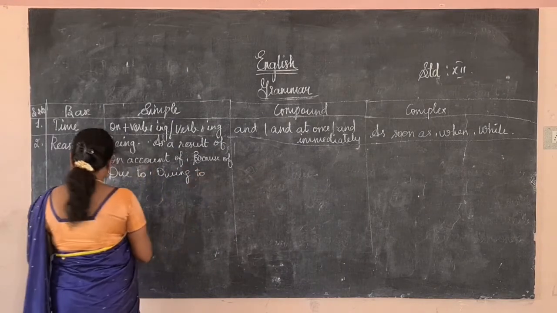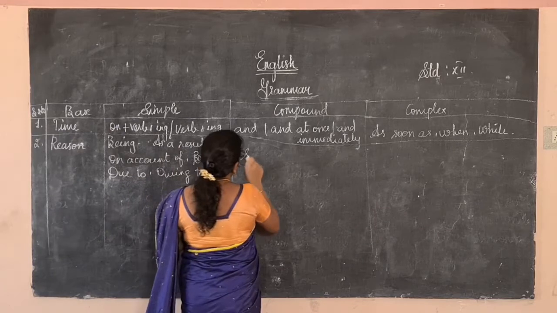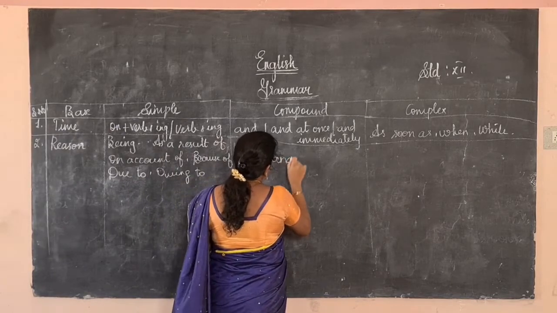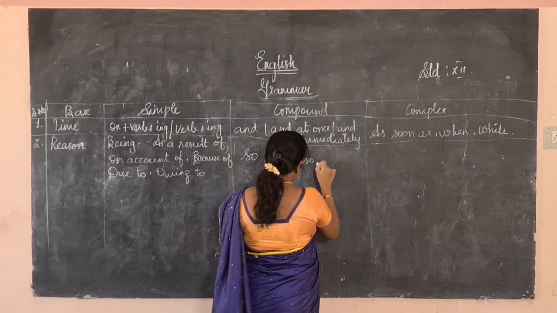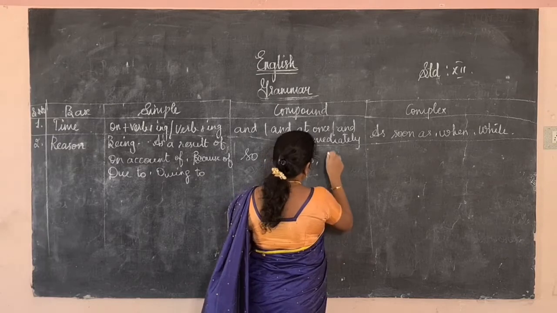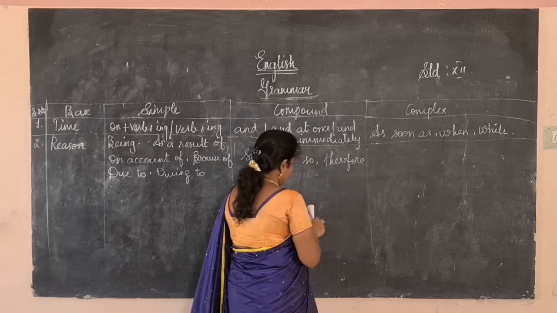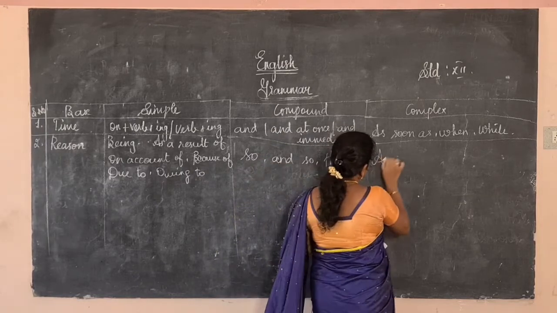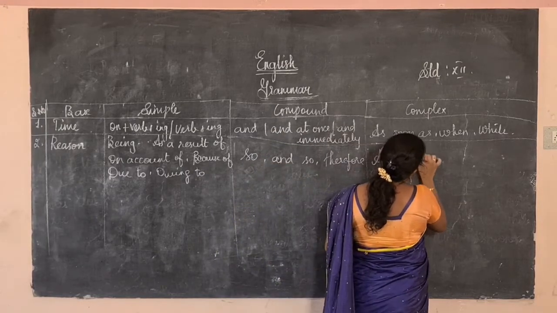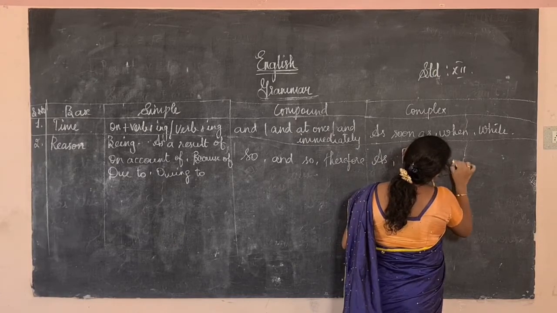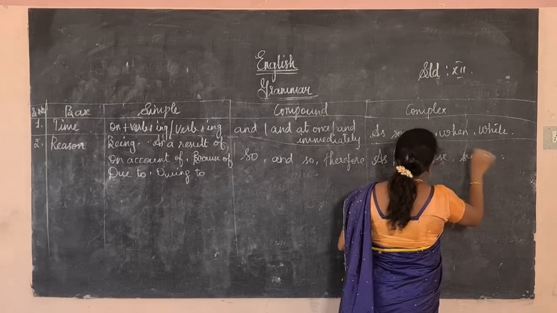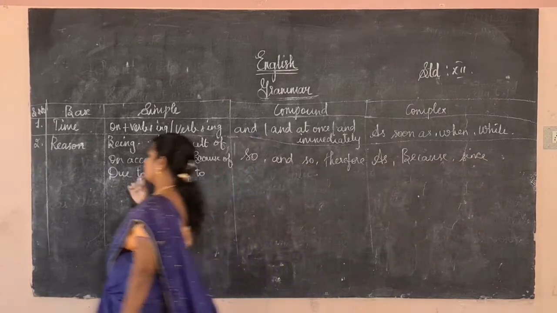Then here we will use so, and so, therefore. These are the things we will use for reason. In complex, as, because, since. This because we will use in the compound as well as in the complex.